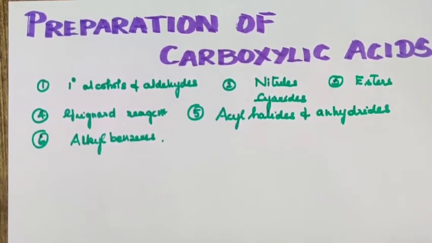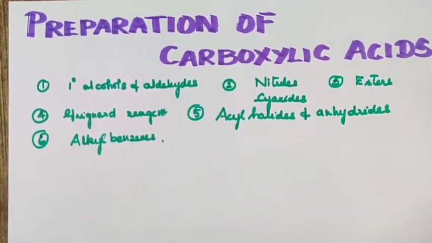So let us discuss one by one. You are all familiar with alcohols and aldehydes, even cyanides and nitriles, and cyanides and nitriles are actually the same. And also esters, Grignard reagent, acyl halides, anhydrides, alkyl benzenes.